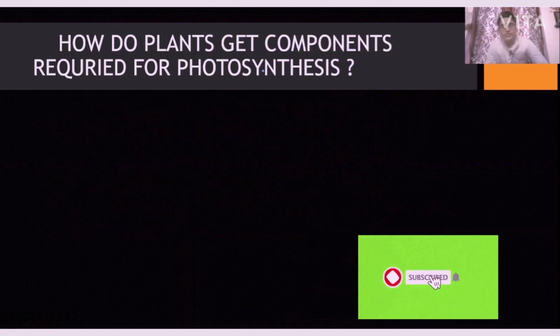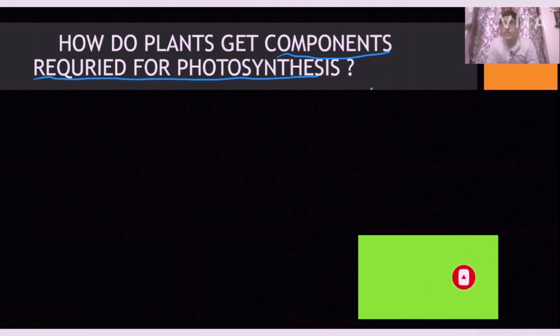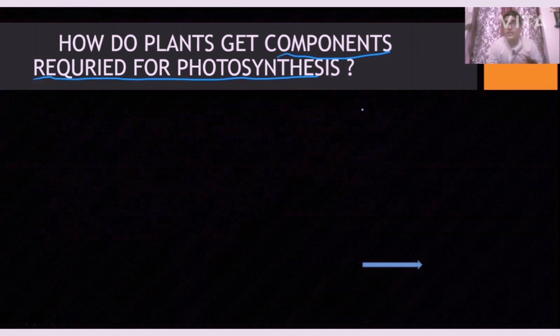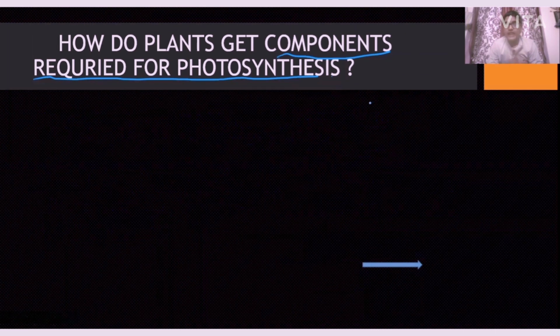So how do plants get the components required for photosynthesis? This is very important, they'll ask for 2 to 3 marks. This full autotrophic mode of nutrition topic is very important. Not only autotrophic, the heterotrophic mode of nutrition is also very important, my dear friends. That's why this lesson is given so much importance in the boards, class 10th. So let us crack it now.